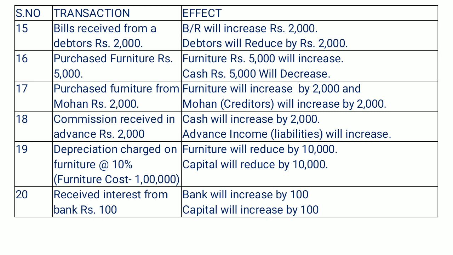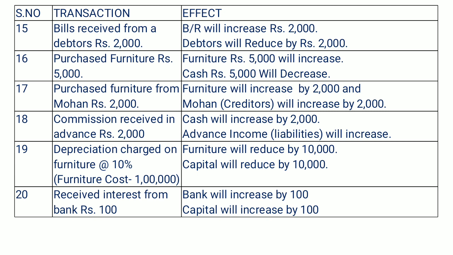Whenever you purchase any asset like land, building, vehicle, furniture, motors, anything, at that time we have to debit that particular asset because that asset is going to enter the business and increase. So in this transaction furniture account will increase by 5,000, and because this is a cash transaction, our cash will reduce by 5,000. So the net effect of this transaction: furniture will increase and cash will decrease.